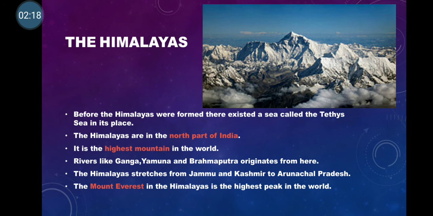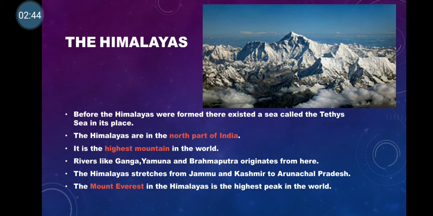Now we can have a look at the Himalayas. Children, Himalaya in Sanskrit means: Hima means snow and Alaya means abode or house. The Himalayas are in the north part of India. It is the highest mountain range in the world.